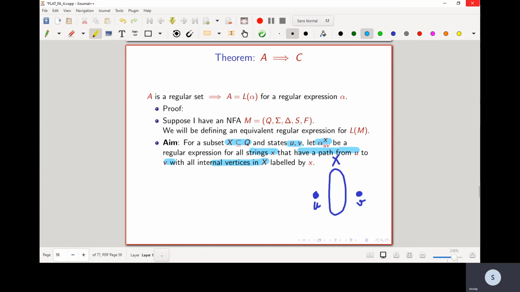Okay, so what does this mean? You take a state U and a state V, and you have a set of states X. Now, it is possible that U and V may belong to this X. I am not saying that they have to be disjoint. But if you look at any string x, in the transition diagram that means I'm looking at a path labeled by x.